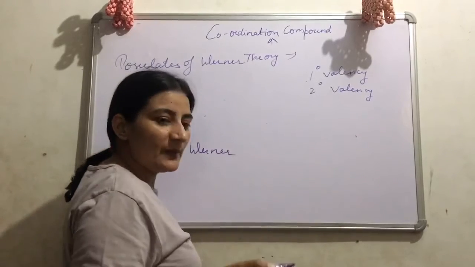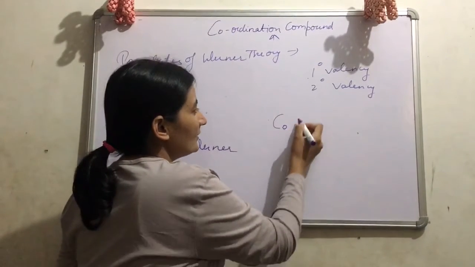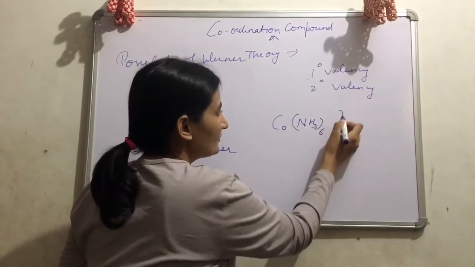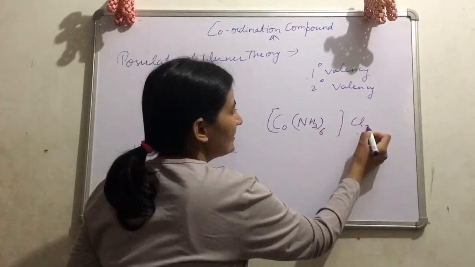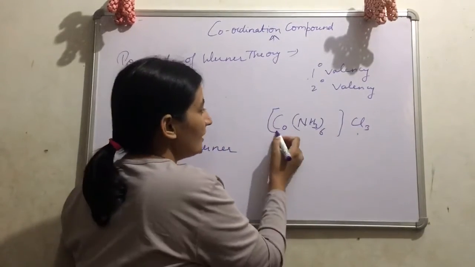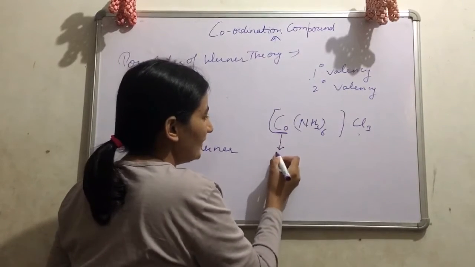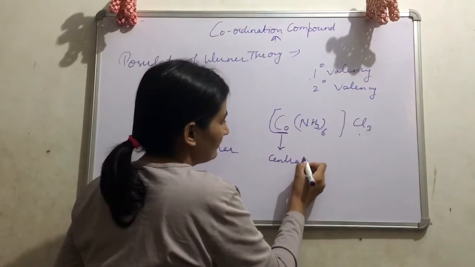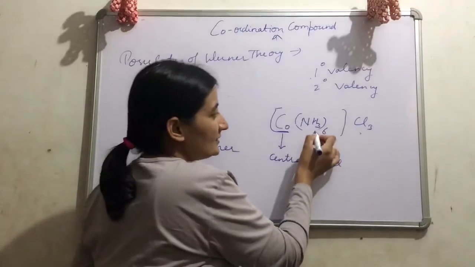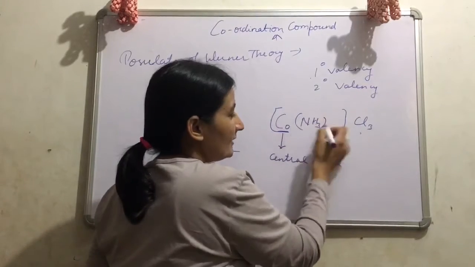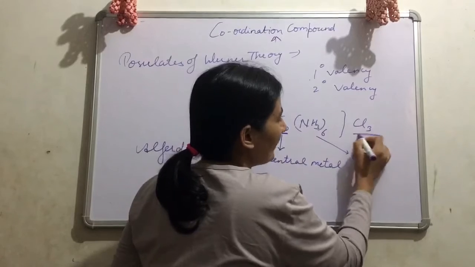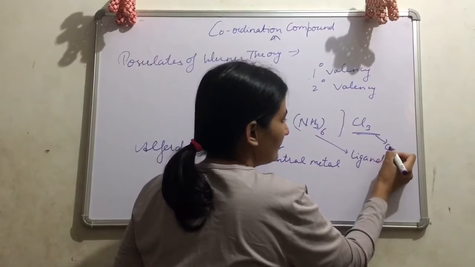I am going to explain this with one example: [Co(NH3)6]Cl3 is given to you. This is a coordination compound. Here Co, cobalt, is the central metal atom. This NH3, six NH3, are ligands, and this chloride ion, Cl3, is the counter ions.